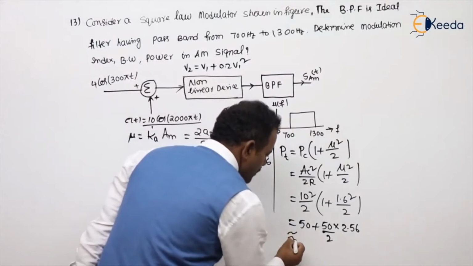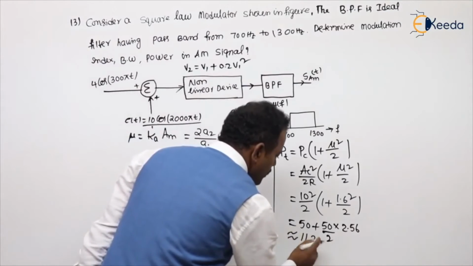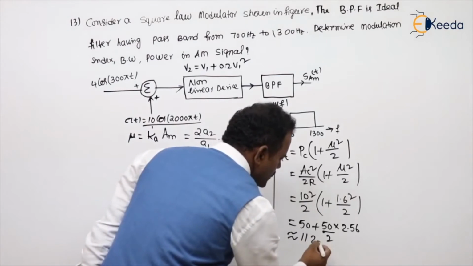So approximately the answer is 112 watts.